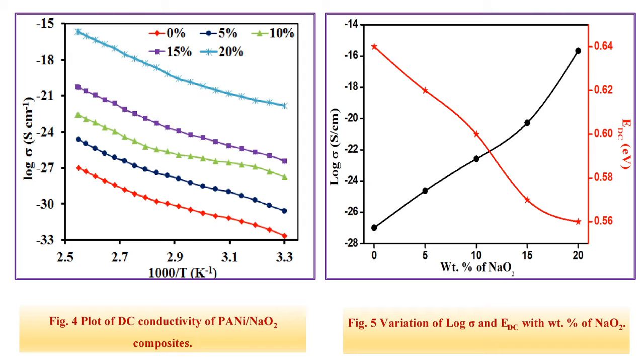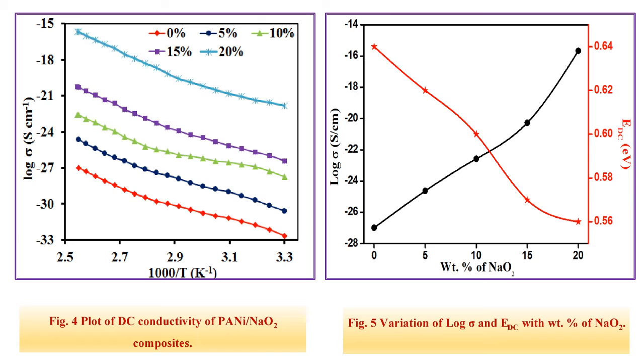The reason for the increase in conductivity is attributed to the thermal energy at higher temperature exciting electrons to the conduction band. Such behavior can be expressed by the Arrhenius equation. The temperature dependence of DC electrical conductivity of the composite is similar to semiconducting behavior. The electrical conductivity of this composite increases with temperature in all the composites as the weight percent of NaO2 increases, and exhibits a thermal electron process and a hopping process.